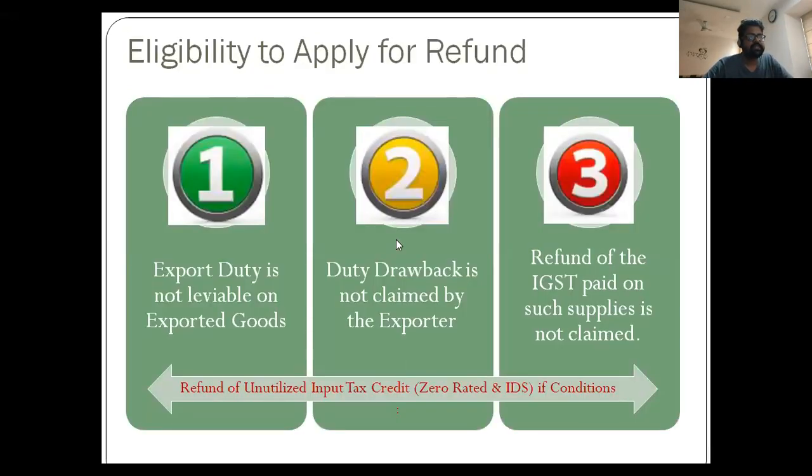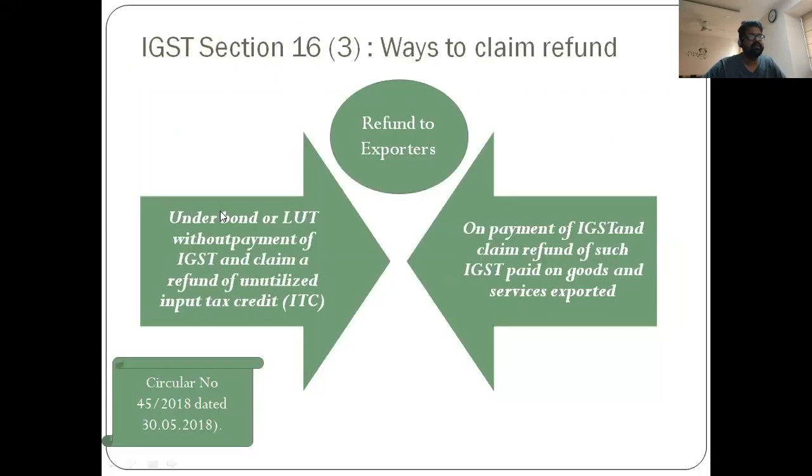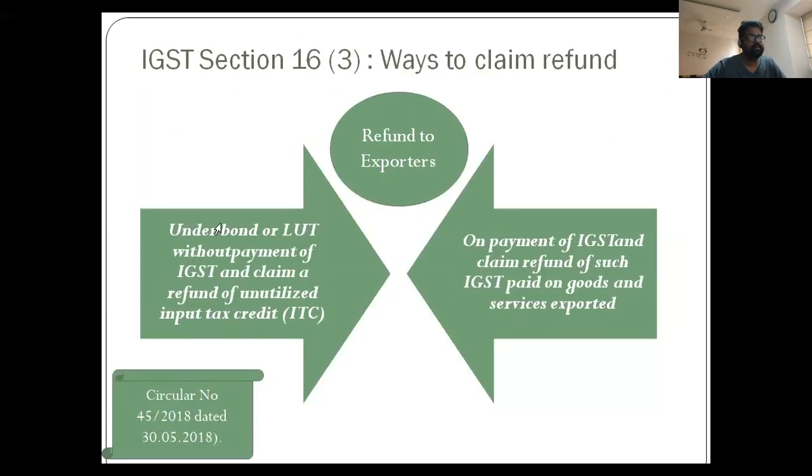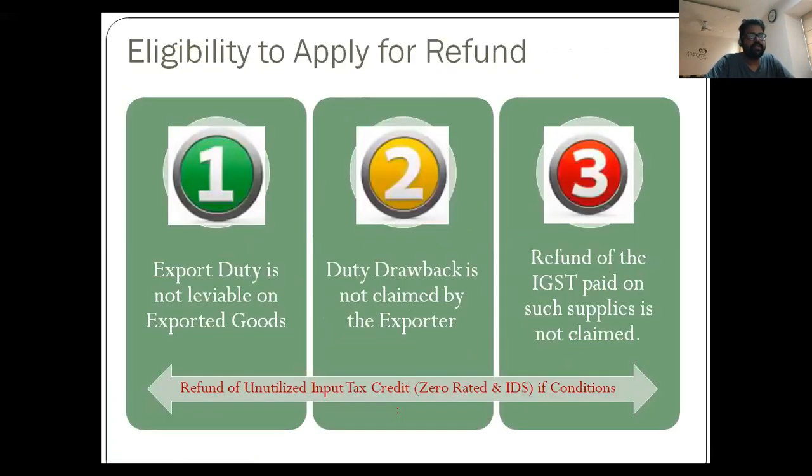As per section 16(2) of the IGST Act, subject to the provisions of section 17(5) of the CGST Act, credit of input tax may be availed for making zero rated supplies, notwithstanding that the supply may be an exempt supply.